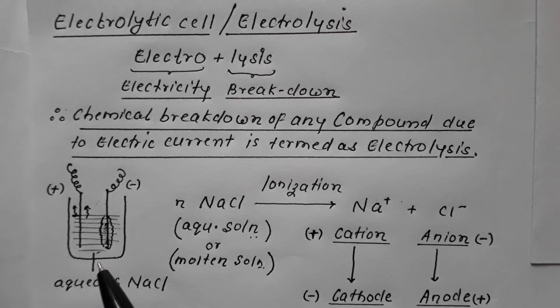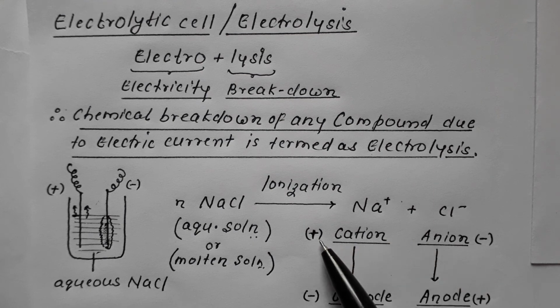Suppose I have taken an electrolytic tank in which I have taken an aqueous solution of NaCl or molten NaCl. Now I have installed two electrodes. Since NaCl is aqueous or molten, it will undergo ionization to produce sodium ion and chloride ion, that is, a positively charged cation and a negatively charged anion. Now when electric current is passed through this solution, these ions start moving toward their electrodes: cation moves toward cathode, anion moves toward anode.